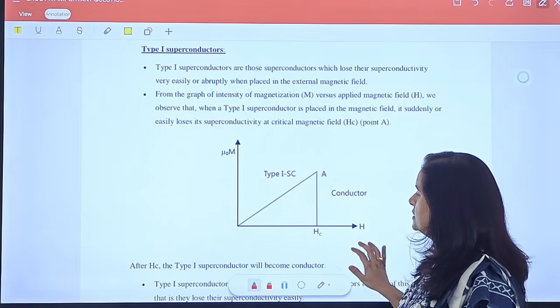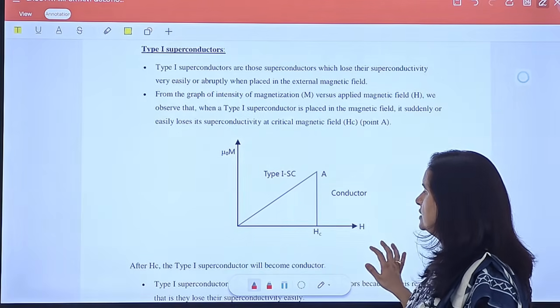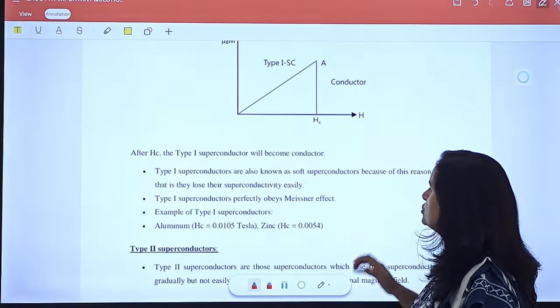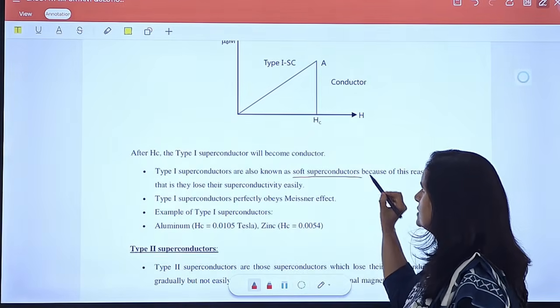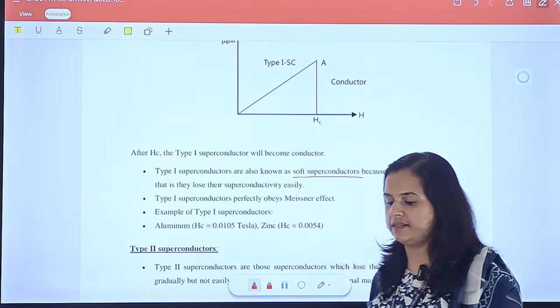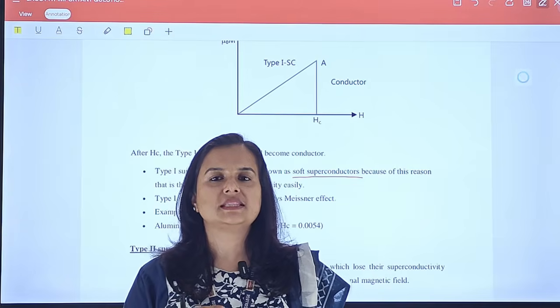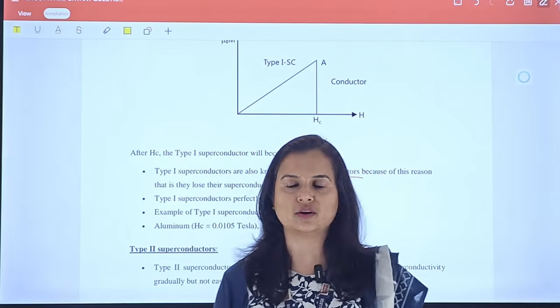Also it shows a perfect Meissner effect, and these are also known as soft superconductors. Meissner effect means that when it is placed in a low intensity magnetic field, the magnetic flux will be expelled out of the material.